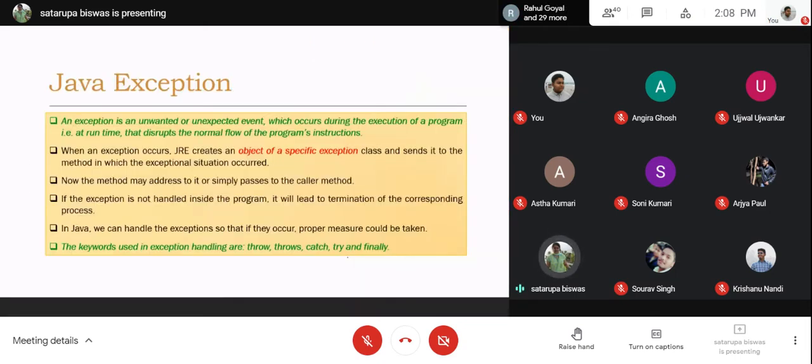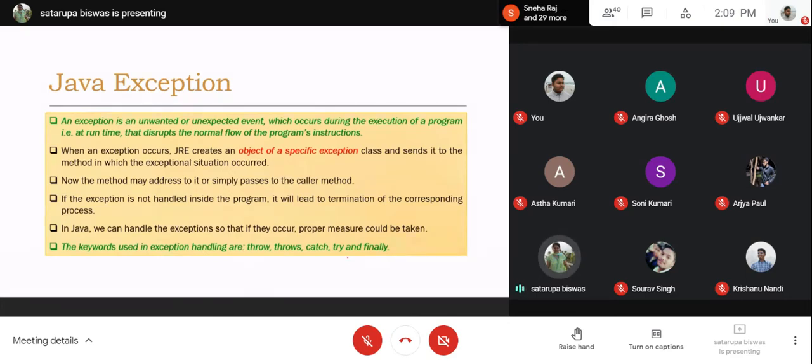So in object-oriented programming, exception handling is possible. We can handle the exceptional situation in a user-defined manner. A Java exception is an unwanted or unexpected event which occurs during the execution of a program, that is, at runtime, and disrupts the normal flow of the program's instructions. This thing I was already telling you.